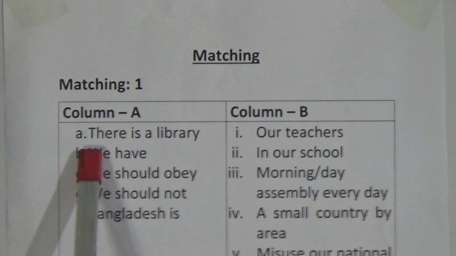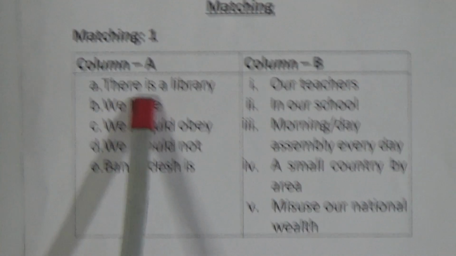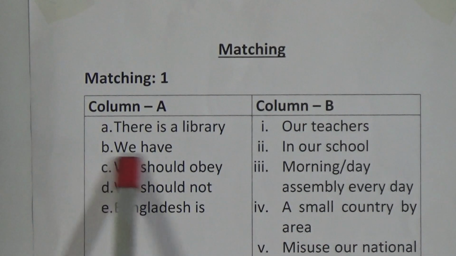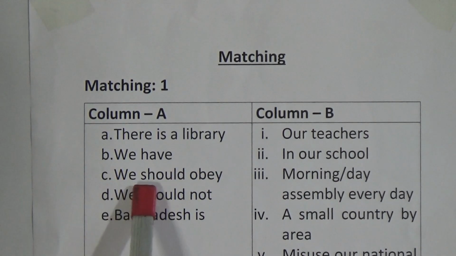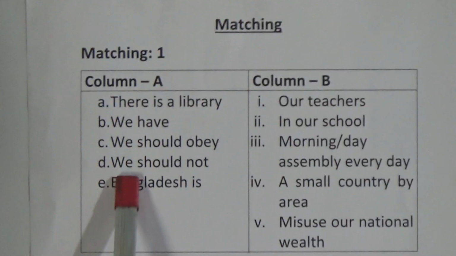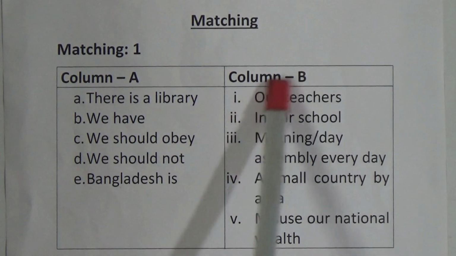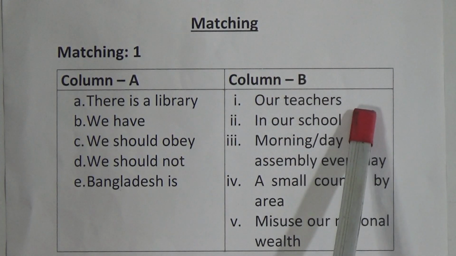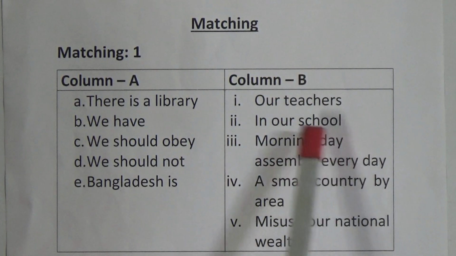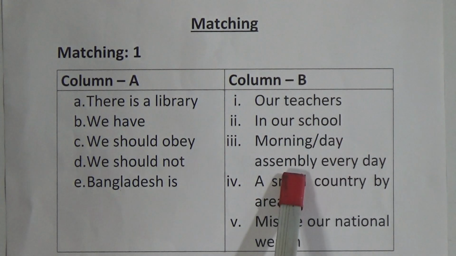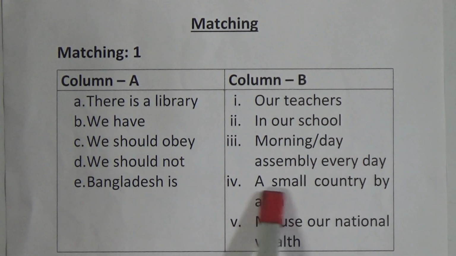Matching number 1, column A and column B. First I read column A. Column A: A, there is a library. B, we have. C, we should obey. D, we should not. E, Bangladesh is. Column B: our teachers; in our school; morning day assembly every day; a small country by area; misuse our national wealth.